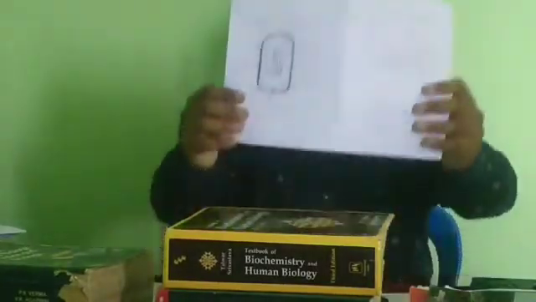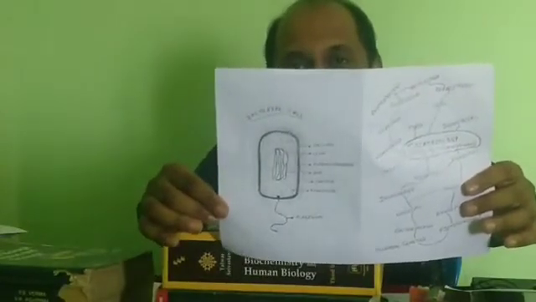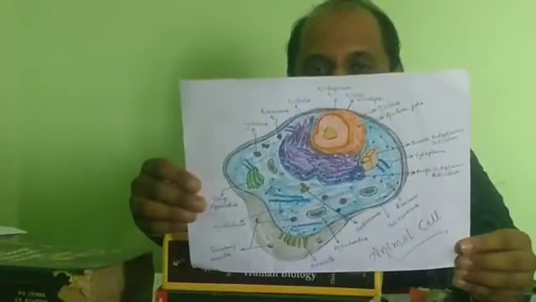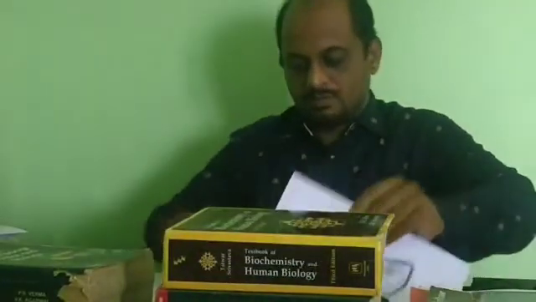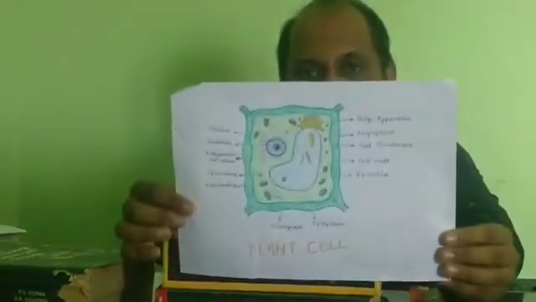Now let us see the diagrams and differentiate between an animal cell and a bacterial cell. This is a typical bacterial cell. Can you see, students? This is a typical bacterial cell. And this is an animal cell. This is an animal cell. Plant cell.